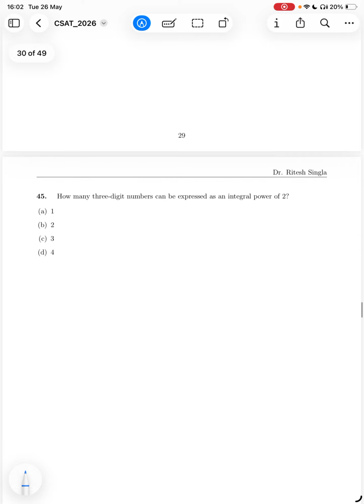Question number 45. How many three-digit numbers can be expressed as an integral power of 2? You do not need to do anything. Just do the powers of 2 and see the three-digit numbers. So basically 2, 4, 8, 16, 32, 64, 128, 256, 512, 1024.